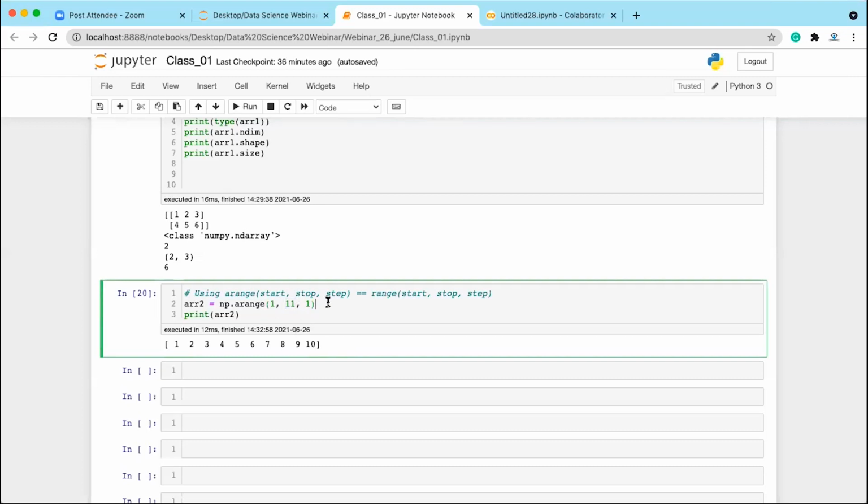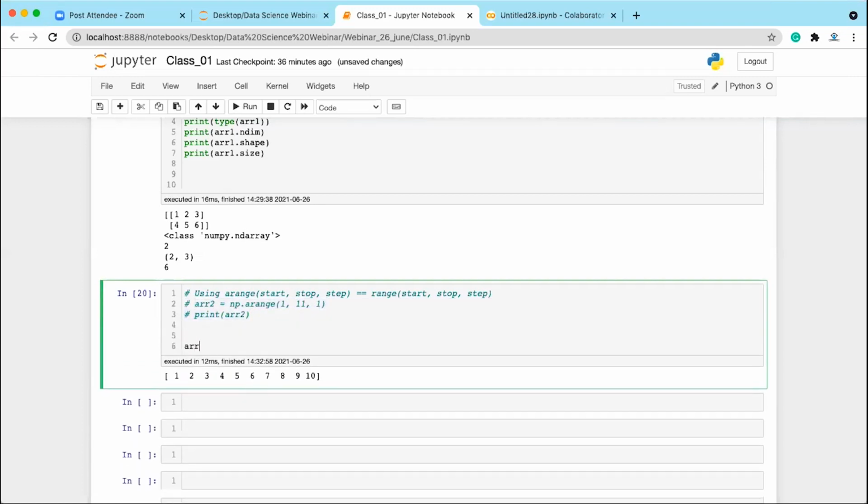Okay, so let's say you are creating an array: array3 is equal to np.arange, and I'm writing 21, 25. So what will it do? What is step? Step size is basically the gap between elements. After 1, the step size is 1, which means 1 plus 1 is 2, 2 plus 1 is 3, 3 plus 1 is 4, 4 plus 1 is 5. So that is the step size between each element.